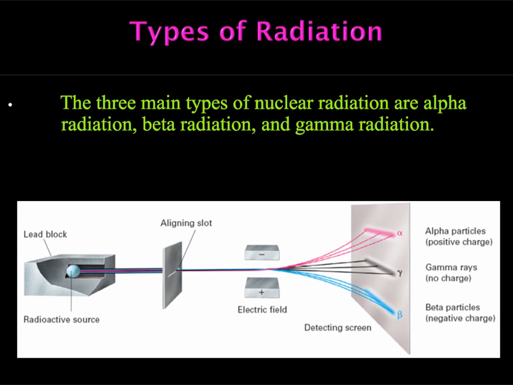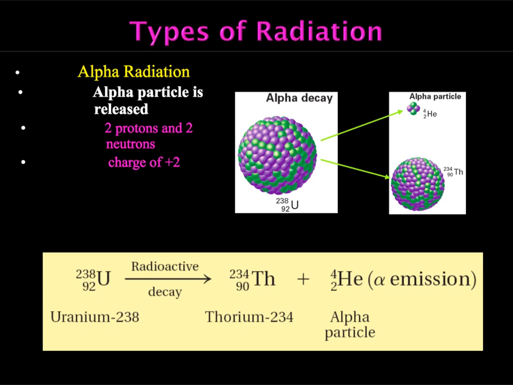There are three types of nuclear radiation. We have alpha, beta, and gamma. Each of these has a unique particle or charge with it, and they all affect the body differently. To start off with, we're going to look at alpha radiation. In alpha radiation, we are going to release an alpha particle. Pretty easy to remember. Alpha radiation, alpha particle.